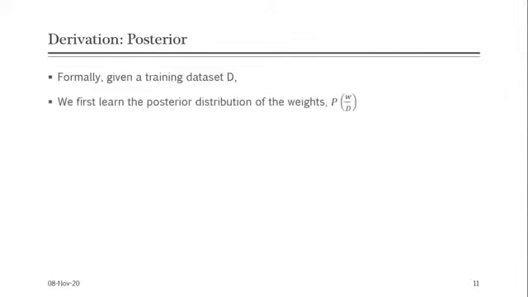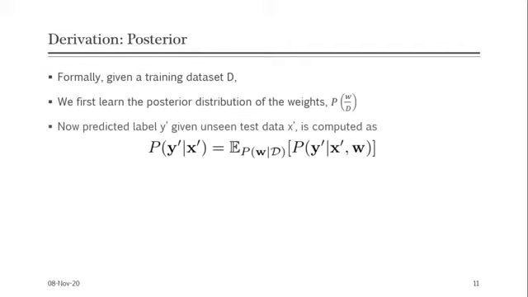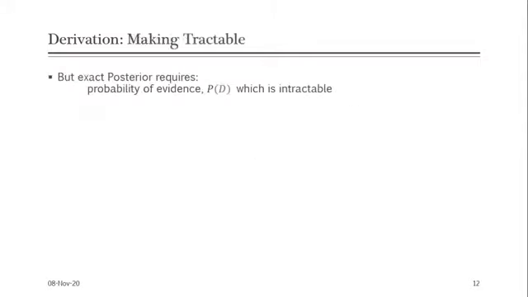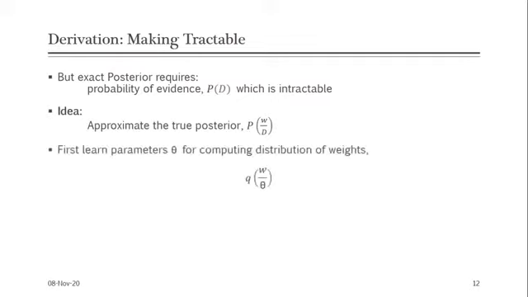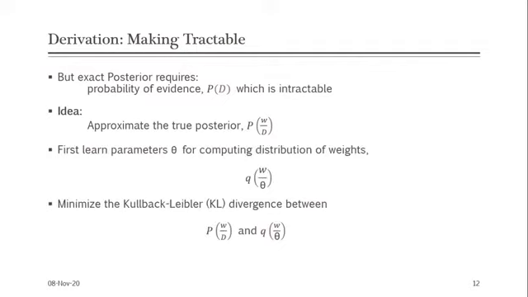Now we'll have a short overview of the computation of these distribution parameters. Here we learn the posterior distribution of weights given the training data and use that to predict the test data. But this posterior probability involves the probability of evidence, P(D), which is intractable, and that's why we approximate the true distribution with a new distribution with new parameters theta. Then we minimize the Kullback-Leibler divergence between these two distributions.